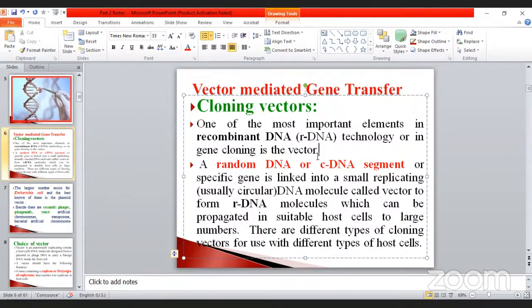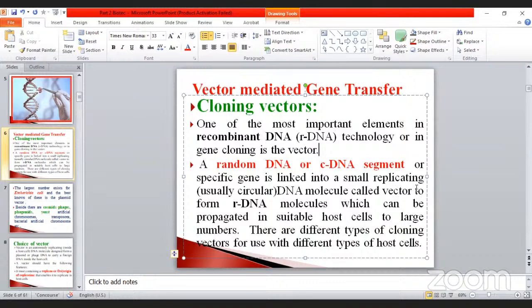Once again, one of the most important elements in recombinant DNA technology or gene cloning is the vector. Random DNA or cDNA, otherwise called circular DNA or complementary DNA segments. A specific gene is linked into a small replicating DNA molecule called a vector.